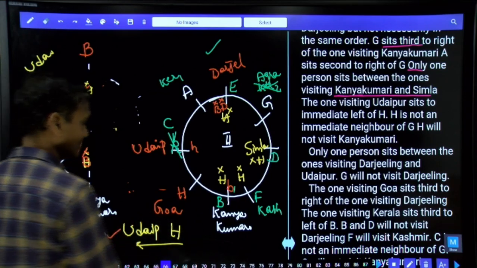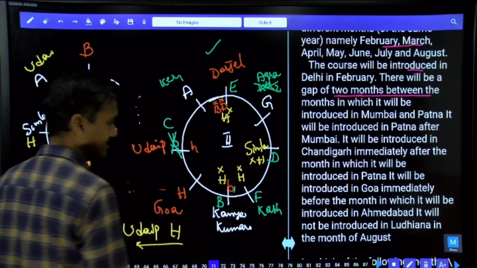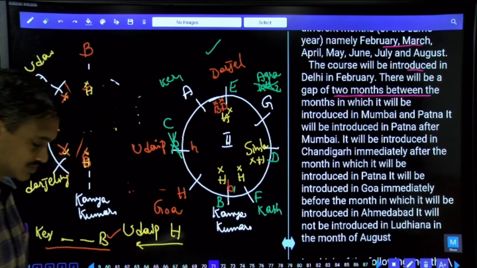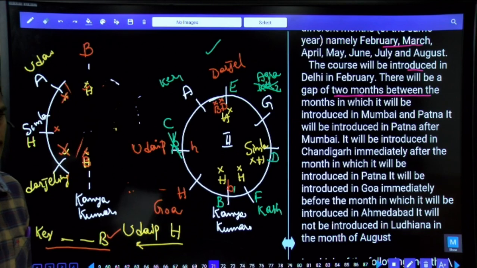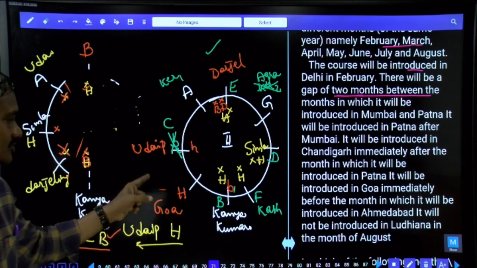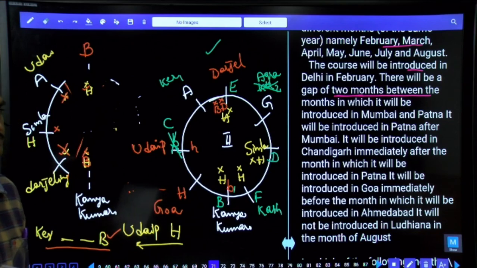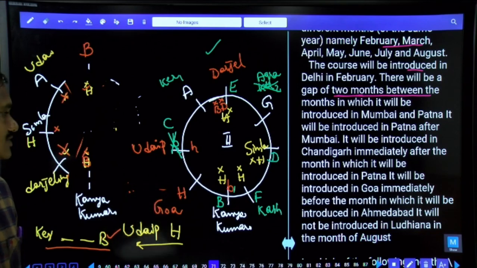Once you have completed this arrangement, then question number 71 to 75. Yes, shall I explain the questions or not required? Anyone please tell me whether I should explain the questions based on this arrangement or not. Yes, anyone please?